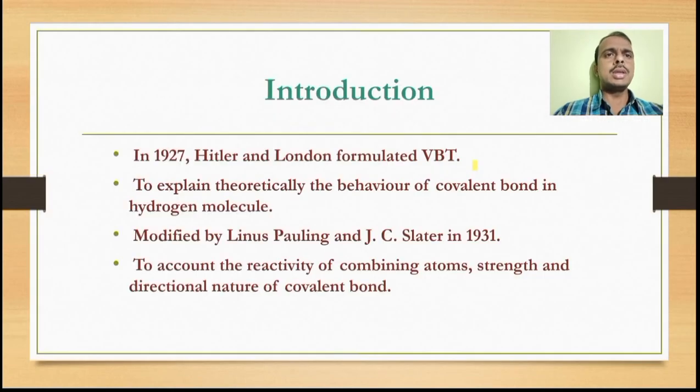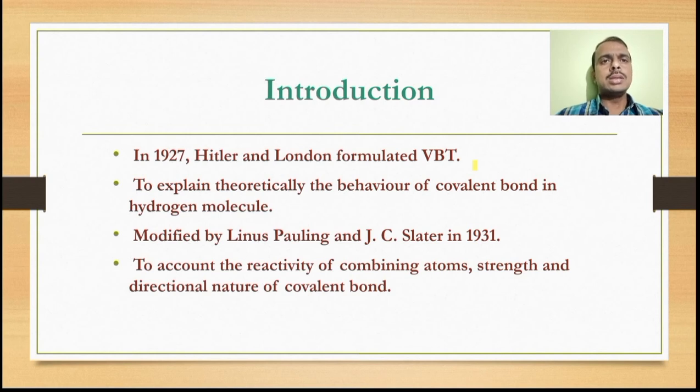This theory was first formulated in 1927 by Heitler and London, which explained theoretically the behavior of the covalent bond in the hydrogen molecule. That means this theory mainly deals with molecules having covalent bonds, and explains how the covalent bond occurs in a molecule like hydrogen.